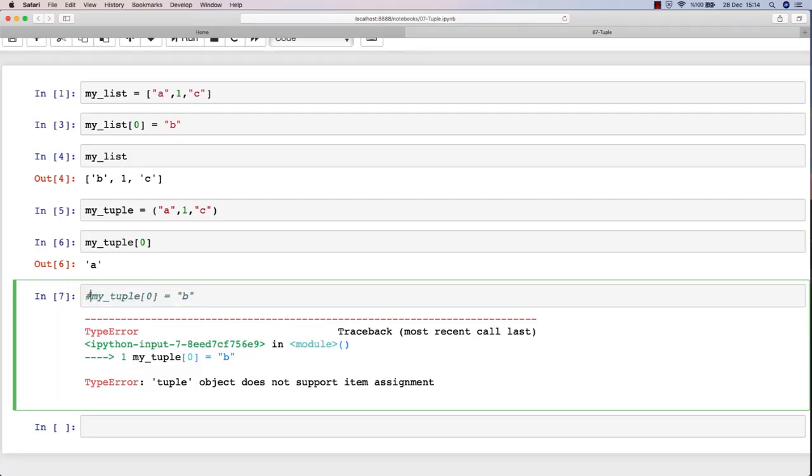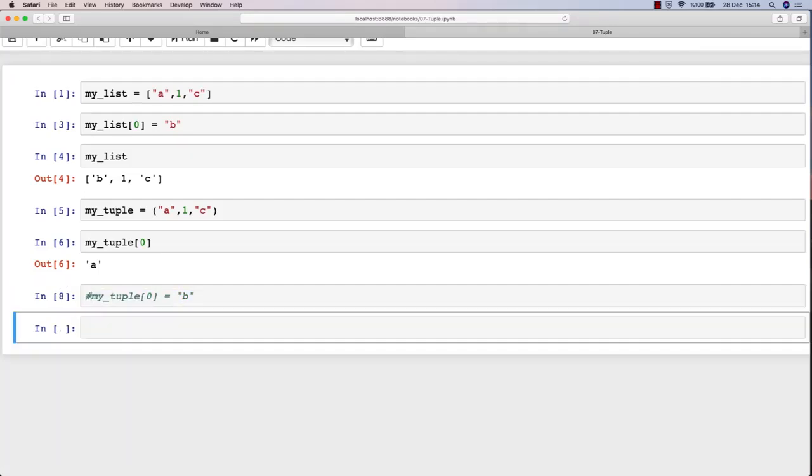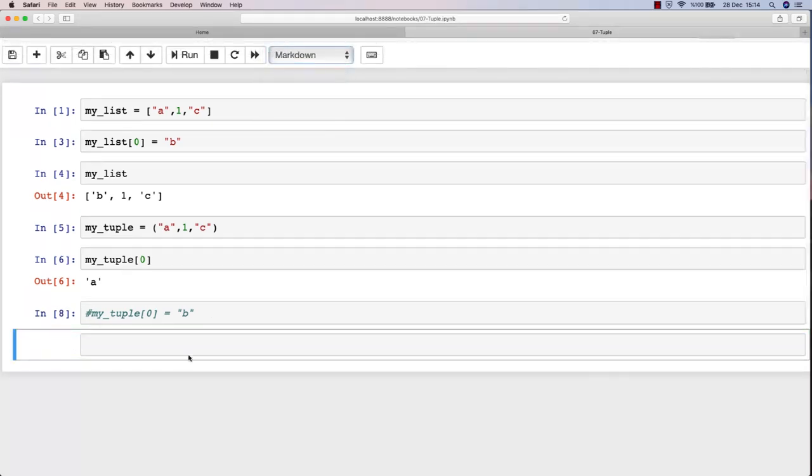So we cannot change this. So let me hash this out and hit Shift Enter again to make it into a comment, and let me mark down this immutability thing, immutable.